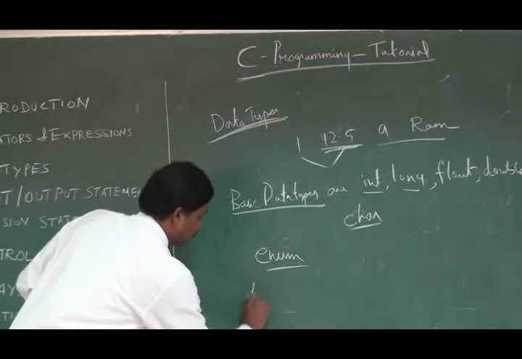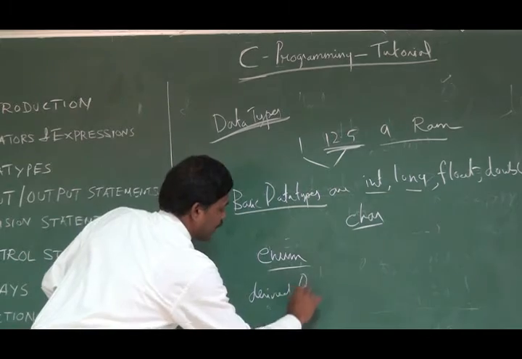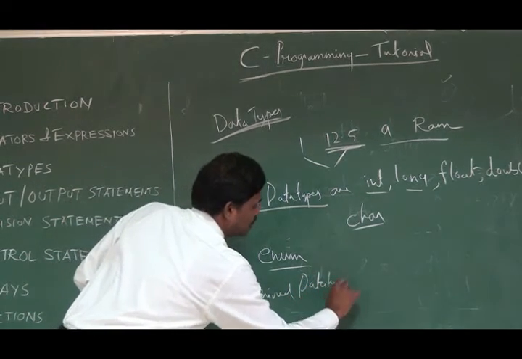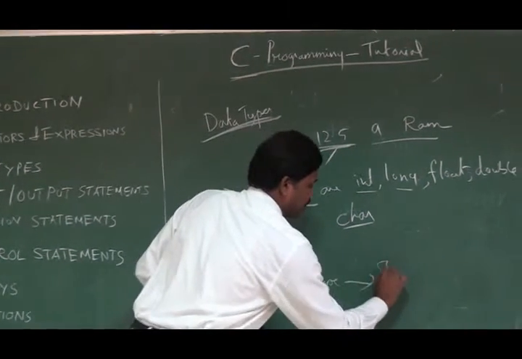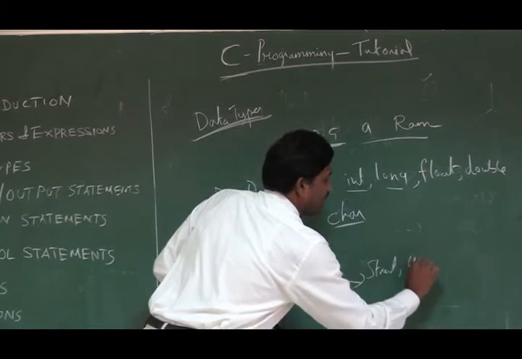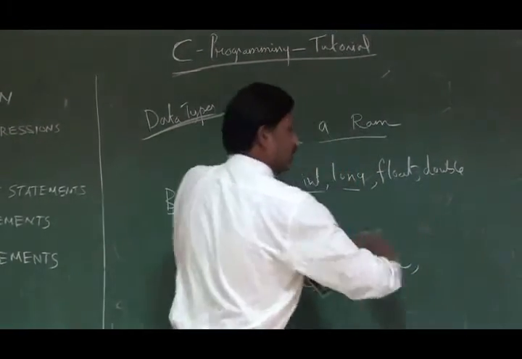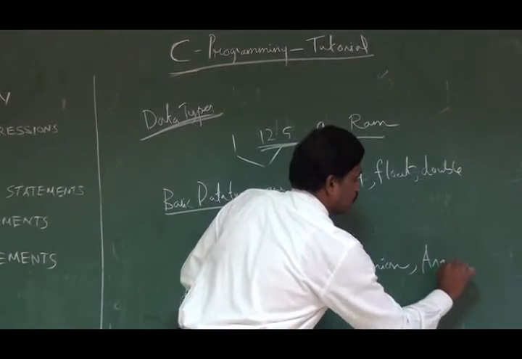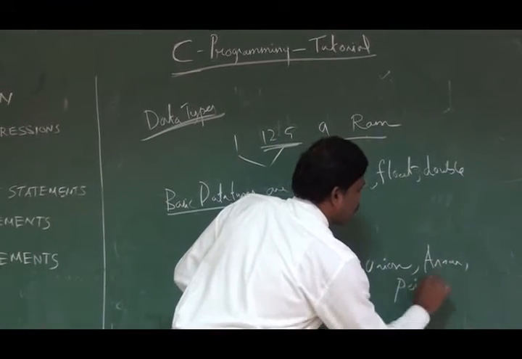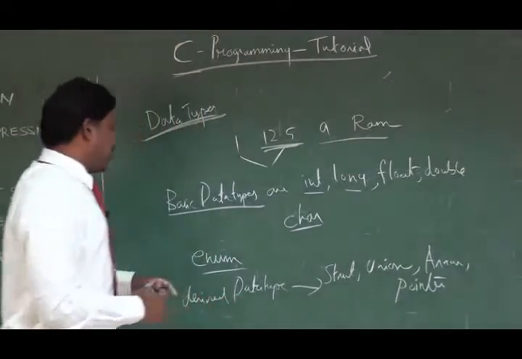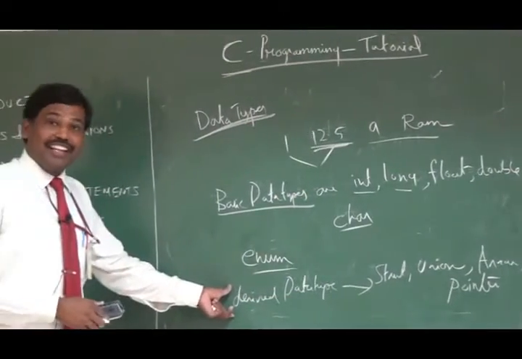And then derived data type. What is a derived data type? Structure, union, arrays, and pointers. These four categories fall under a data type called derived data type.